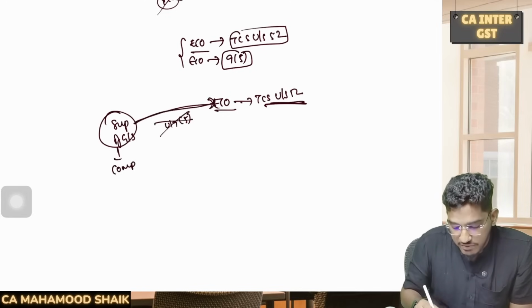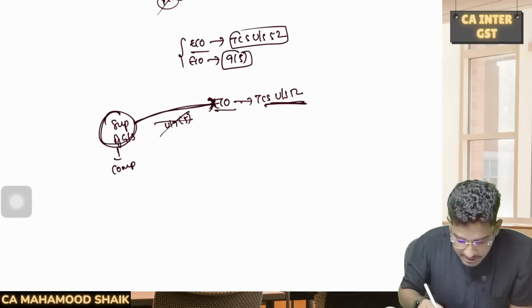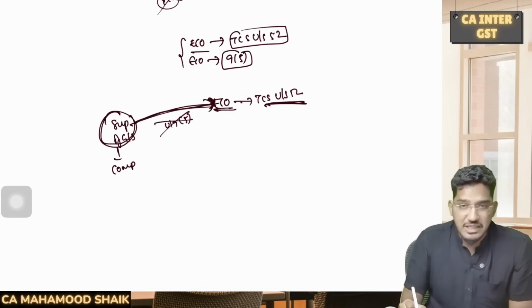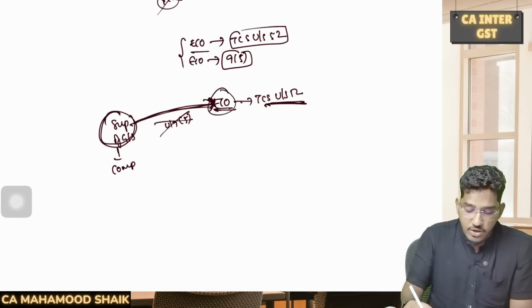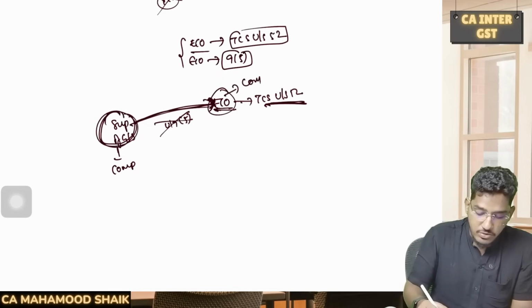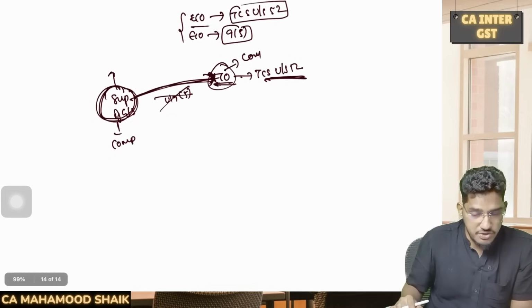So other than supplies notified under 9(5), if any other supplier of goods or services is making supply through an e-commerce operator who is required to collect TCS under section 52, this e-commerce operator anyhow will take compulsory registration, but even these suppliers are also required to undergo compulsory registration.